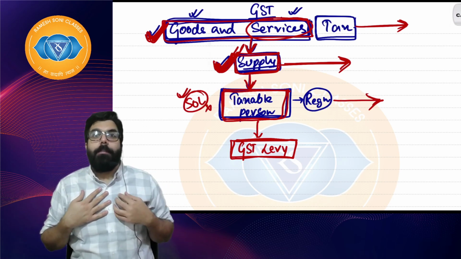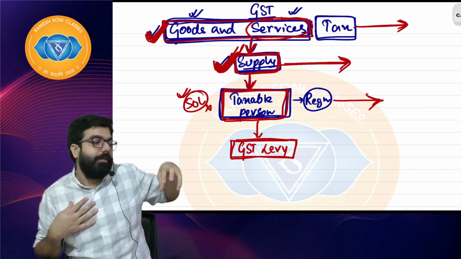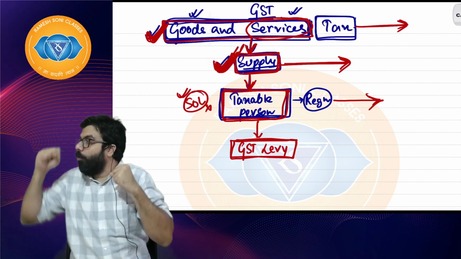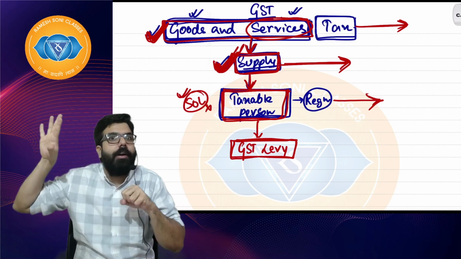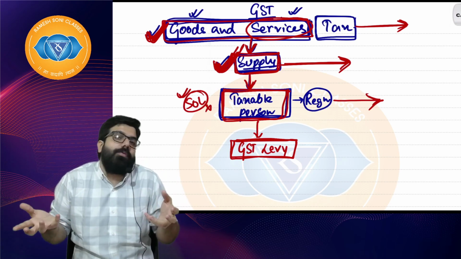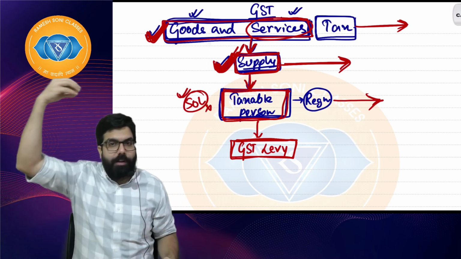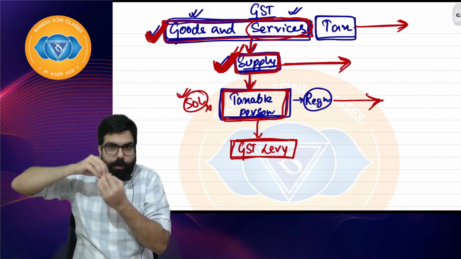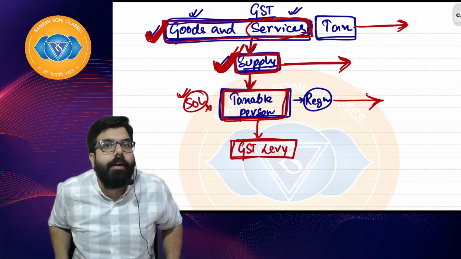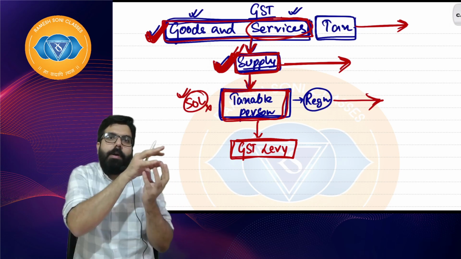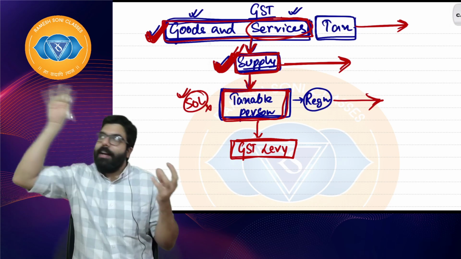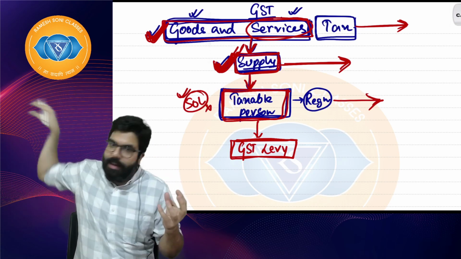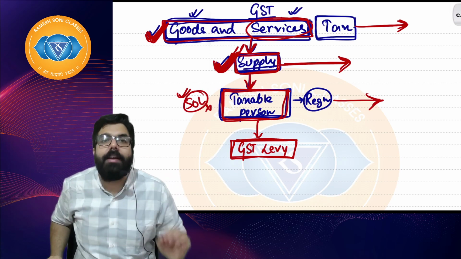imposed on me. But Baba, I will make my consumers the bakra. So I will collect from my customers and pay it to the government. So GST is an indirect tax. What happens? Baba, it was levied on me, but I collected it from you and then I'll give it to the government. Right, everyone? So whenever one person pays indirect tax to the government, it is not directly paid to the government, it is indirectly paid to the government. I hope everyone is clear.